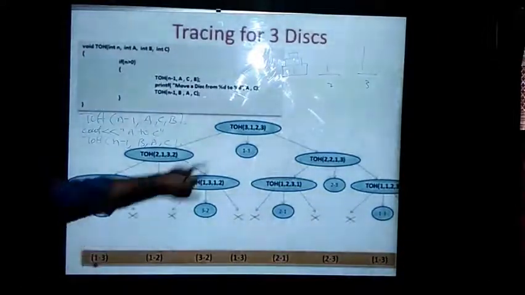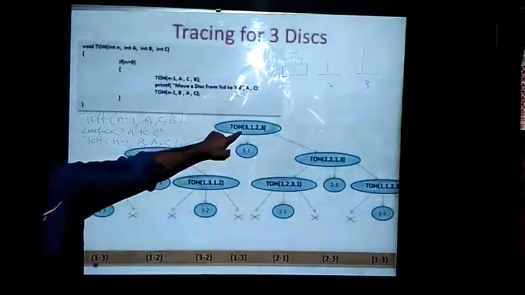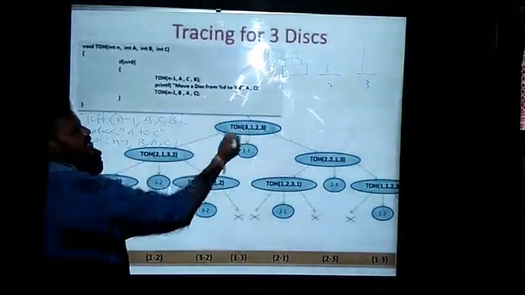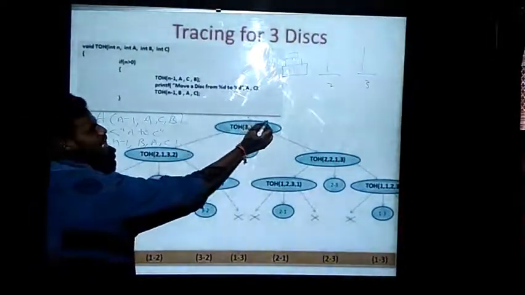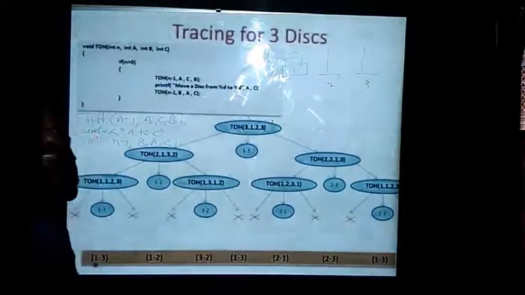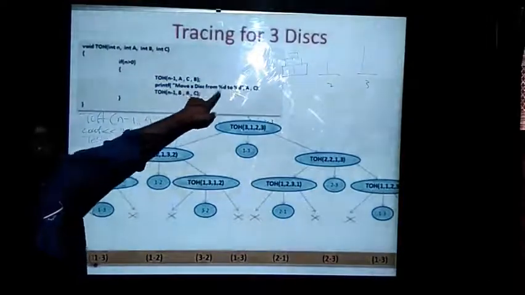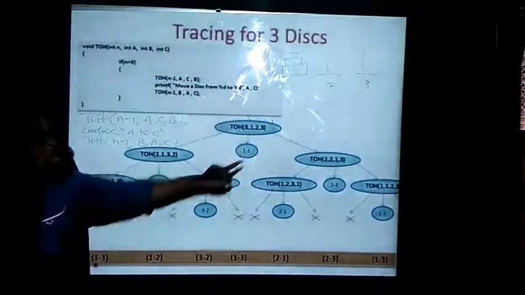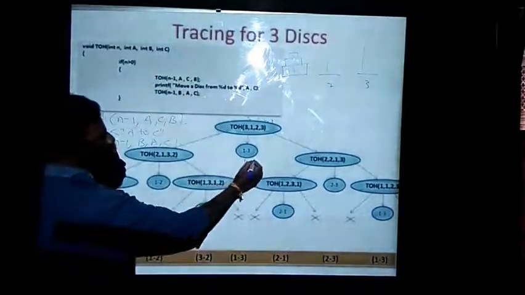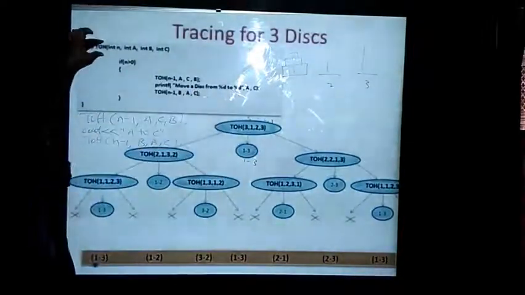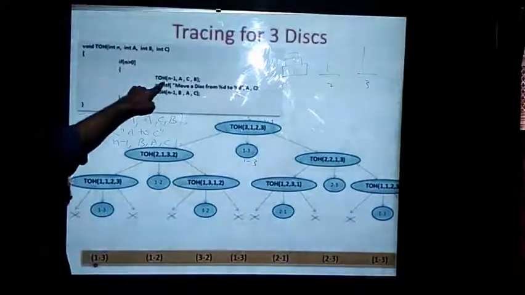See here, this is my first position where I will be having 3 disks on the first tower, and I am sending the input as 3, and first tower, second tower and third tower. In the first position what should I do? I should move the disk from A to C, that is what 1, 2, 3. I have written 1, 2, 3, but you should not write this here. Why? Because when I am calling this function, internally it is making one more function call.